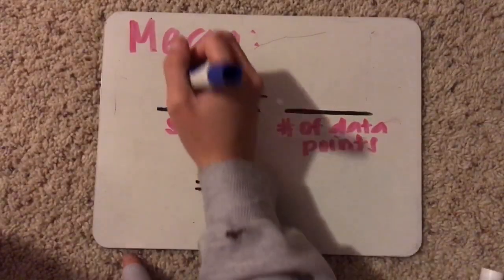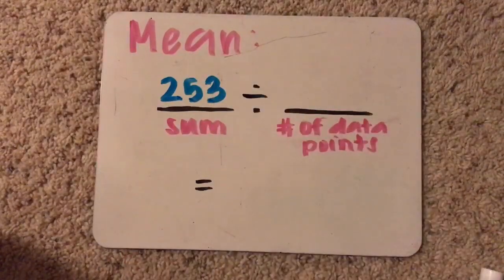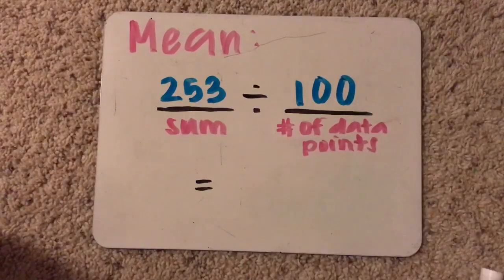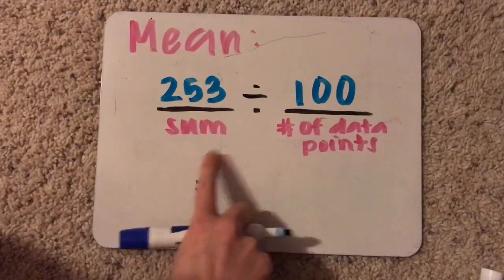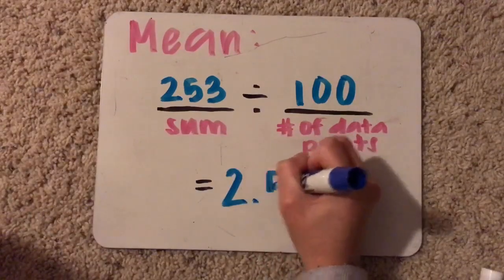The mean is the average of the data set. We found this by adding up all the numbers in the data set to get a total sum of 253. Then we divided by 100, which was the total number of data points we had, to get a mean of 2.53.